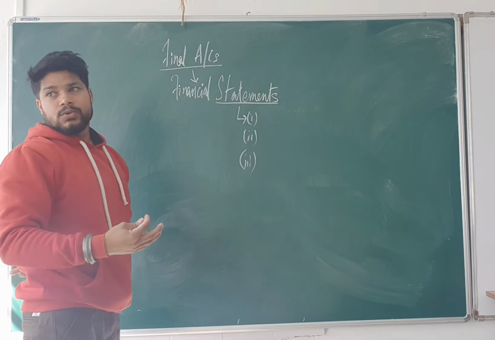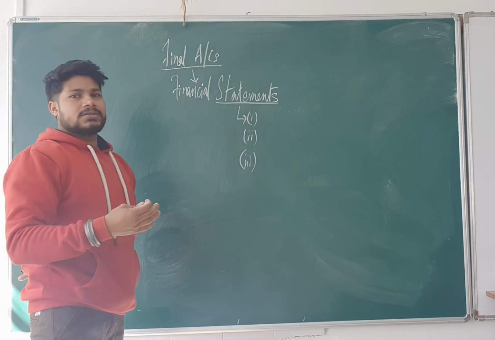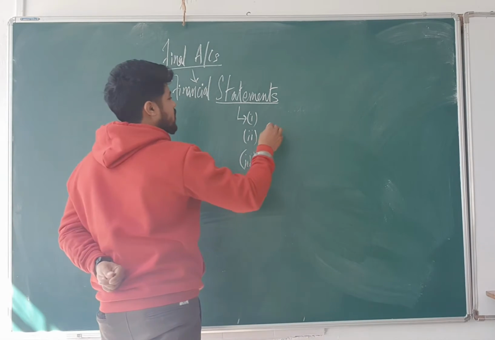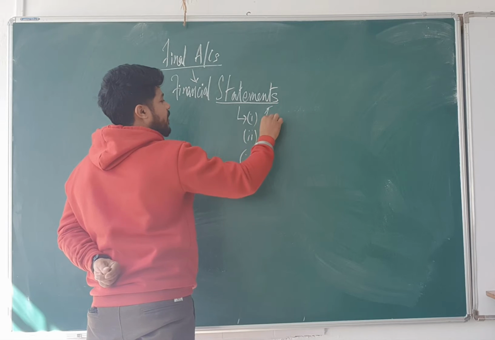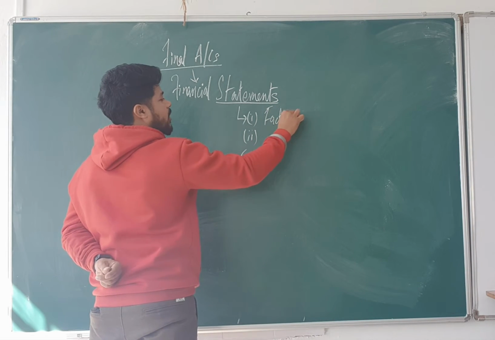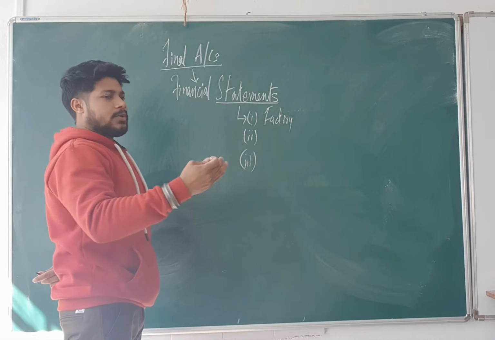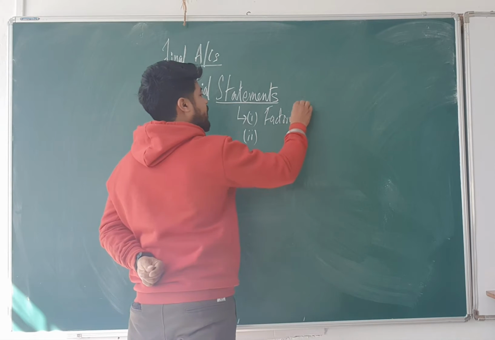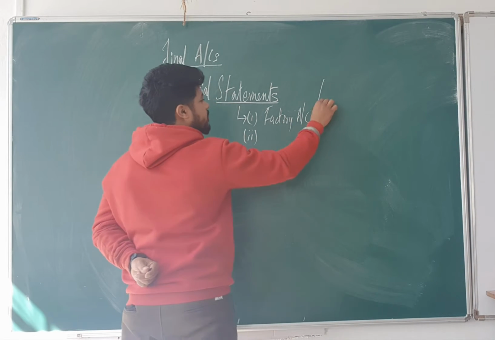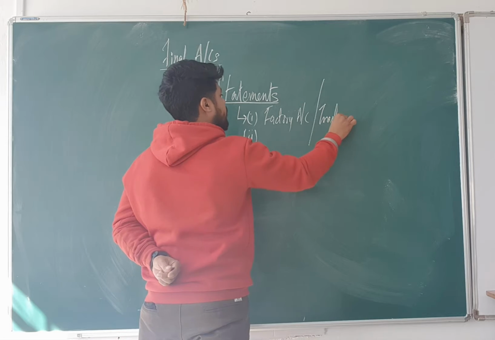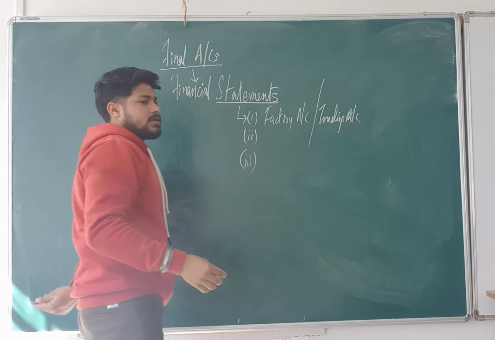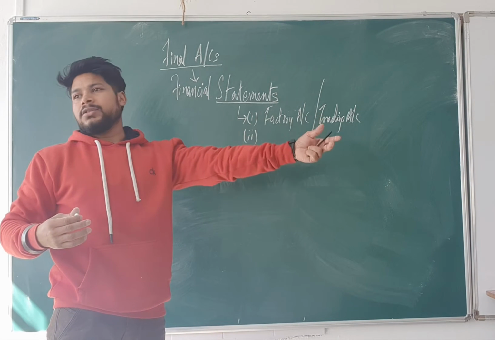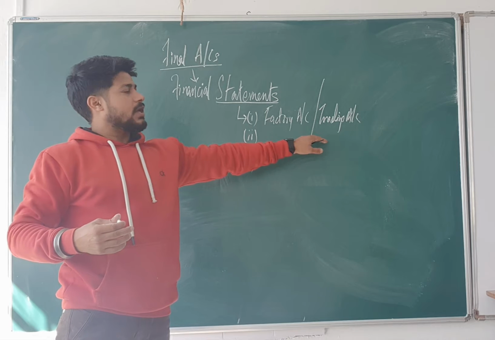To know the position, to know the size of ourselves, to know the performance. Basically, the first one is how we are dealing in the factory. How we are dealing with the factory means what are you producing, what are you selling? So you prepare the factory account, which is also known as the trading account, because trading means buying and selling.